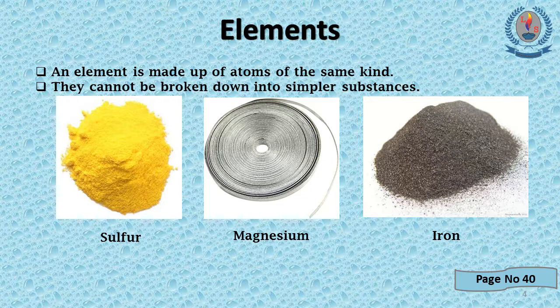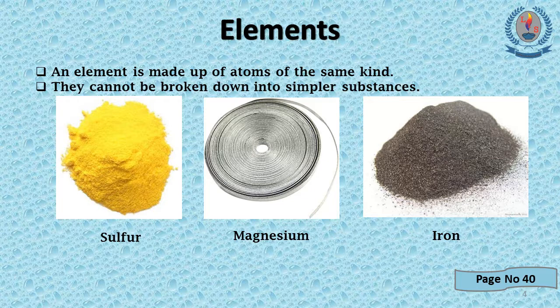You can see three types of elements here, which are made up of the same kind of atoms. You can see sulfur, a yellow colored powder, magnesium, which is there as a strip, and iron, which is there as a powder.